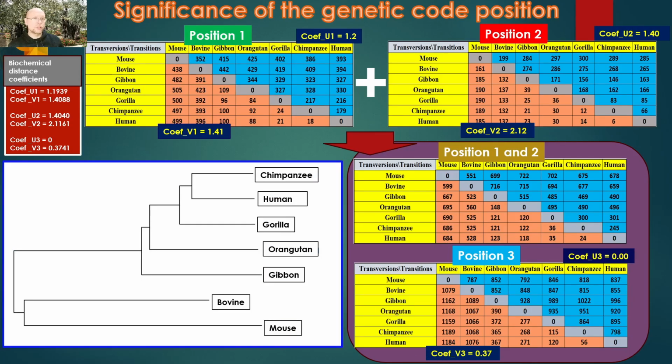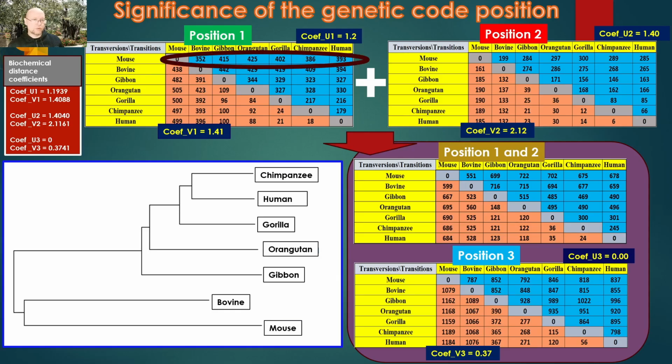For the first position, we see that the number of transitions between the gorilla and the human and the chimpanzee is at roughly the same level, around 220. Substitutions between the orangutan and the gorilla, chimpanzee and human remain at a constant value of about 330. Similarly, substitutions between the gibbon and the orangutan, gorilla, chimpanzee and human are at a comparable level, roughly around 330. Substitutions between bovine and primates are approximately 420, whereas substitutions between mouse and the other mammals are approximately 410.